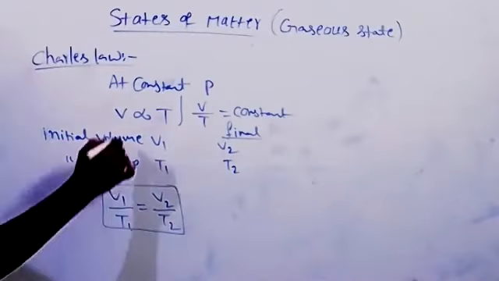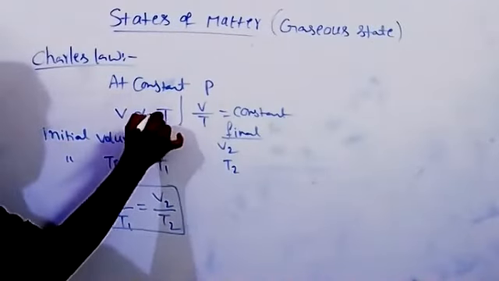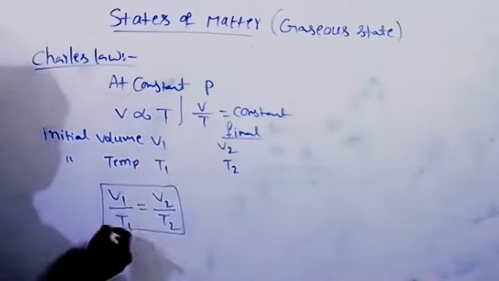Note down these two formulas. V is directly proportional to T, that is V by T is equal to constant, and this is another formula.